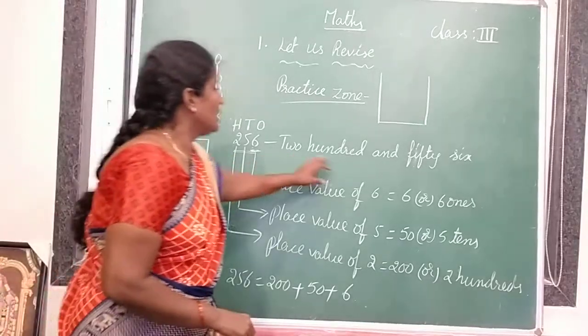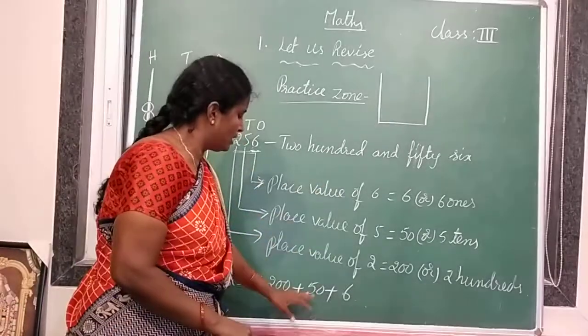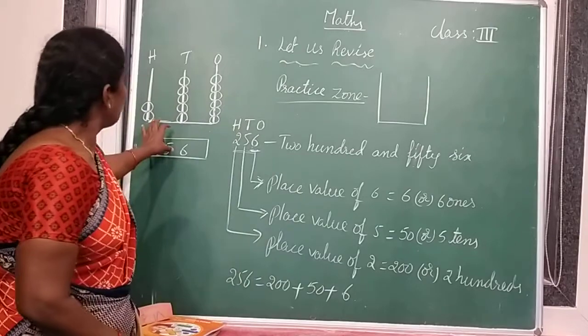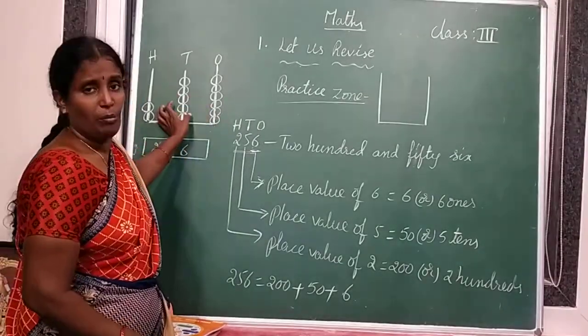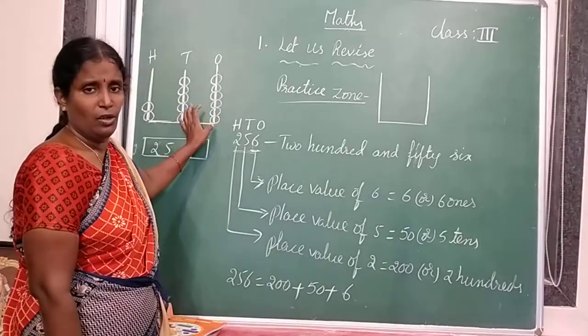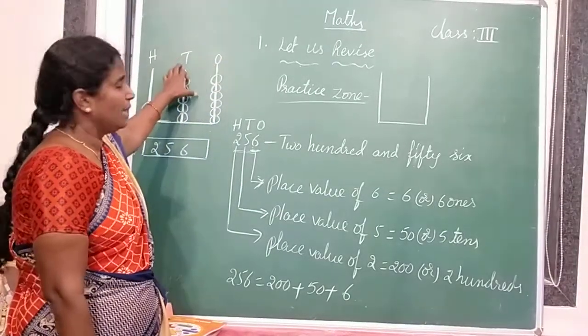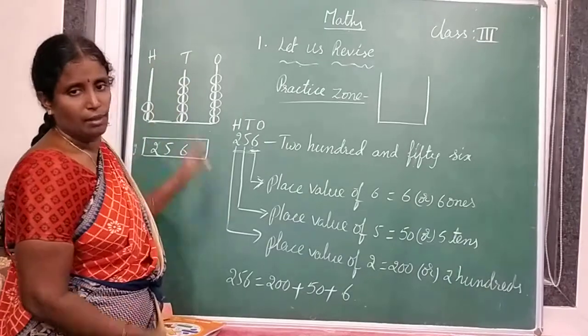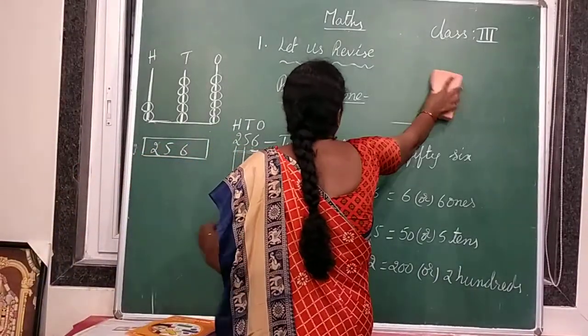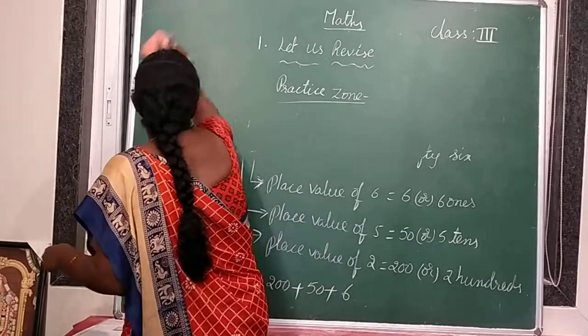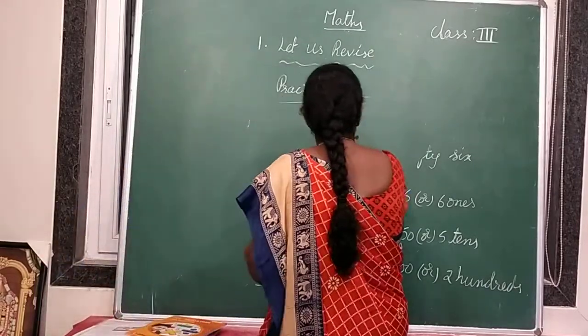Understood? This is number name, place values, expanded form, and representing on abacus. This is a 3-spike abacus. What are the place values? Ones place, tens place, hundreds place. Understood? Now all of you take out your textbooks, content books. Take out your content books.